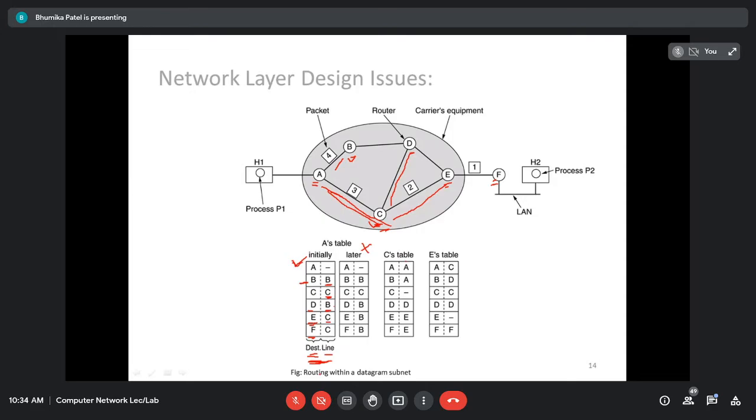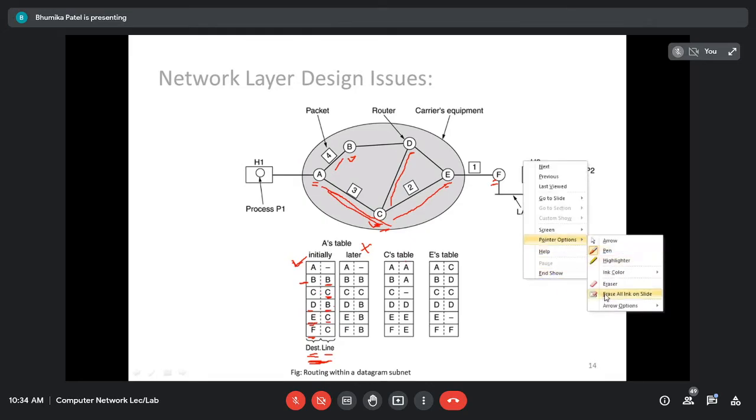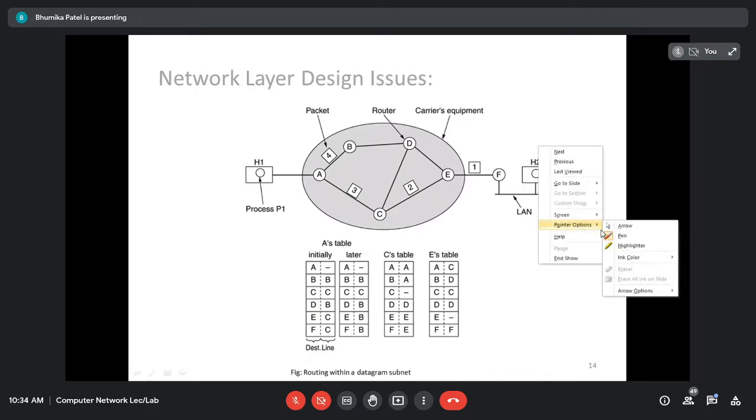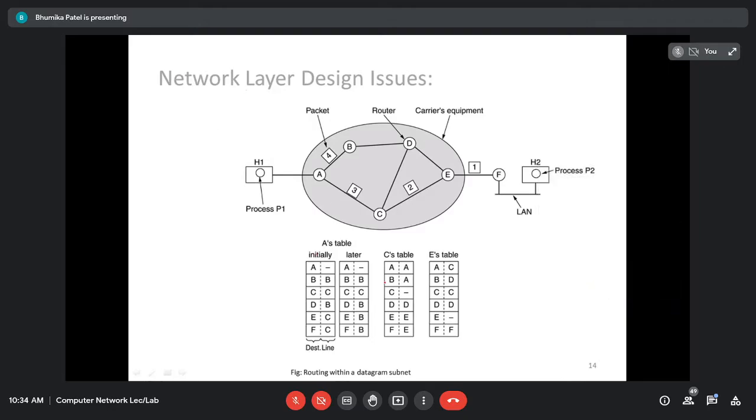If not, just let me know. This is a routing table. It is very, very important. Okay. See, every router, if you see router A or router C or router E, any router you are going to see is going to have a routing table, right? Everyone will have their own routing table, because from the routing table they are going to choose the path, right?